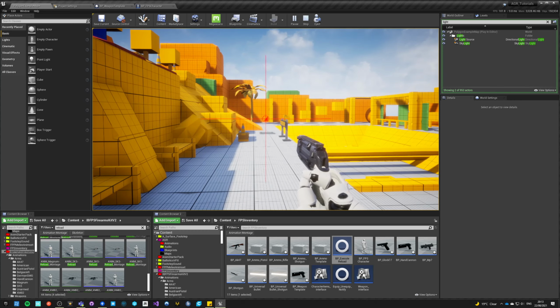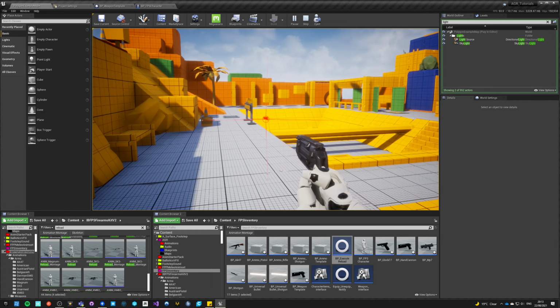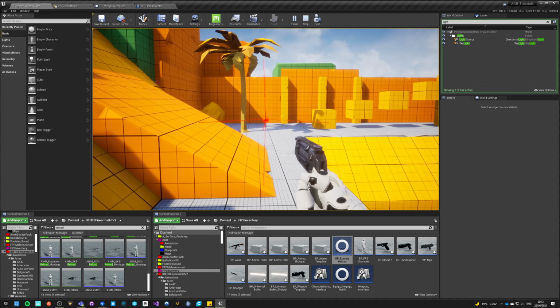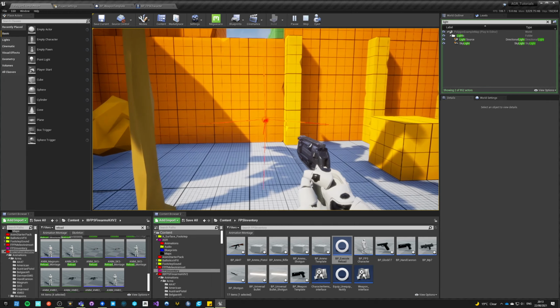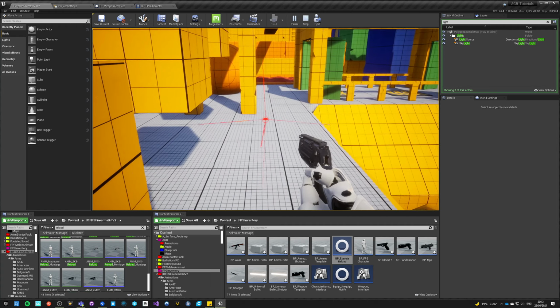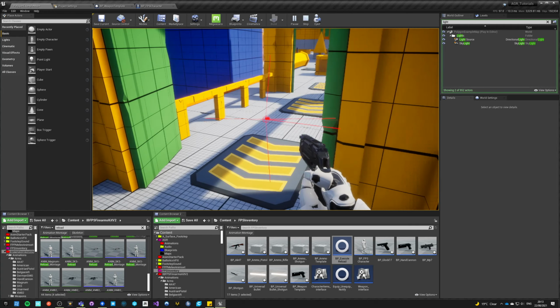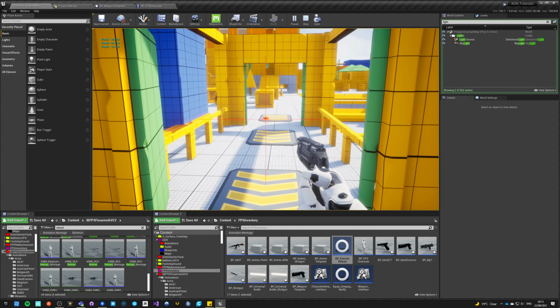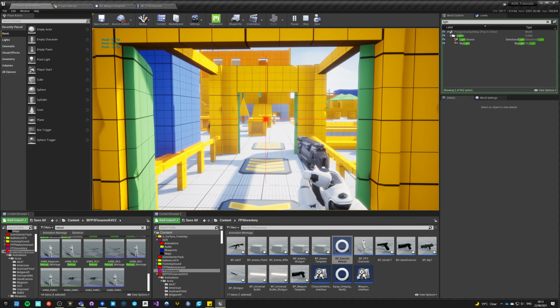Nine. Okay, it seems to be working. So I fired for now 12 plus 9. Okay, the first 8 doesn't count, so I loaded 9 bullets, I guess.